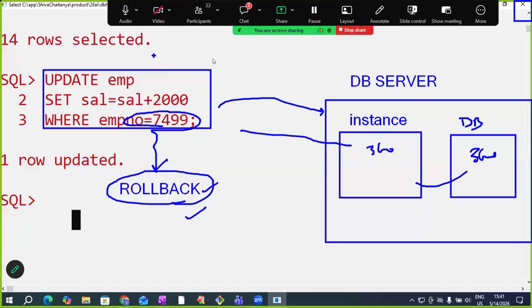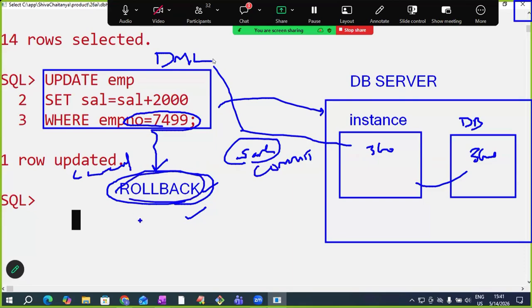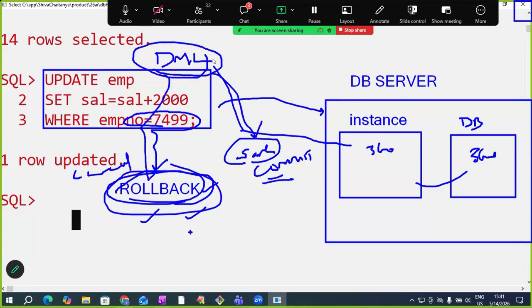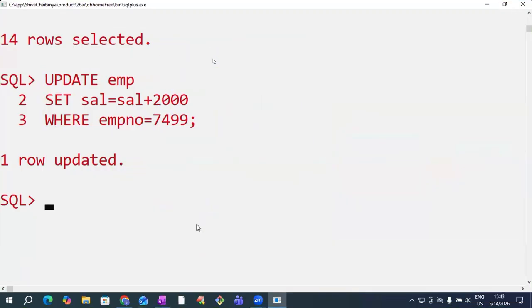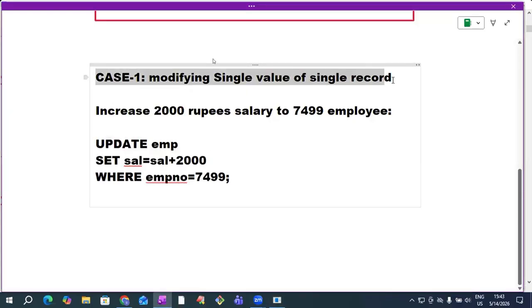Remember this. After using any DML command, if our requirement is saving it, use the command commit. If our requirement is cancelling it, use the command rollback. We should be aware of this one. So this is modifying a single value of a single record.